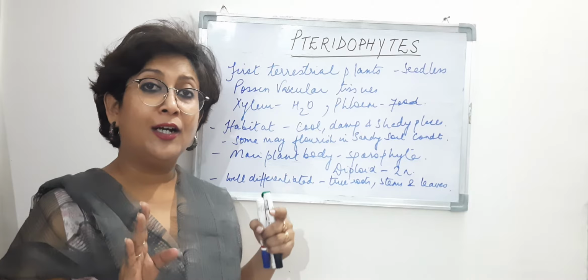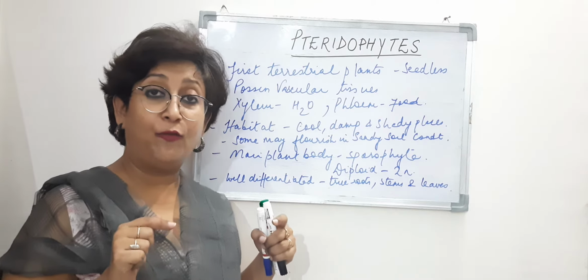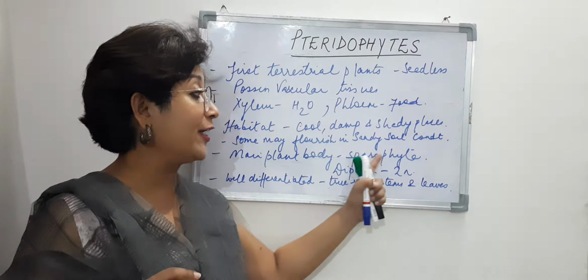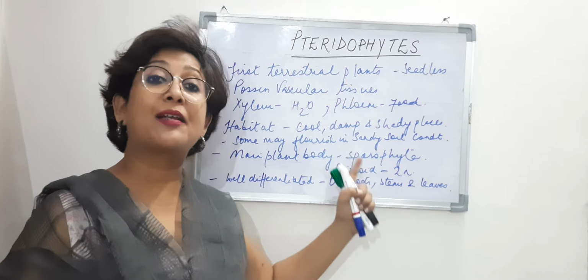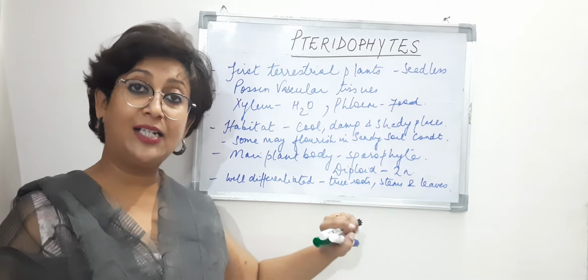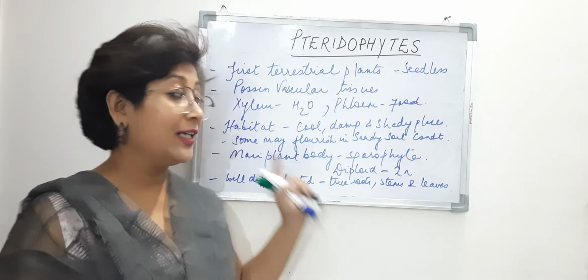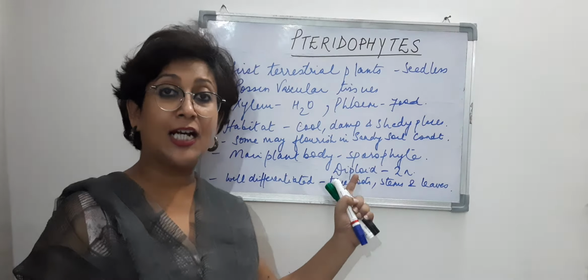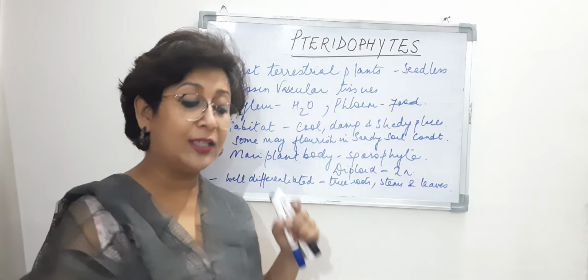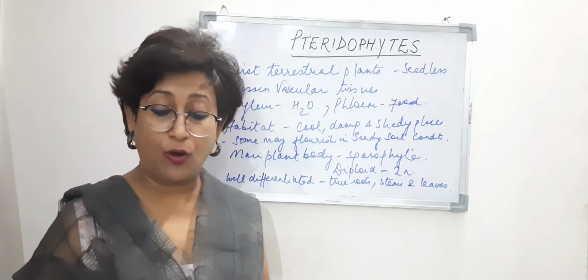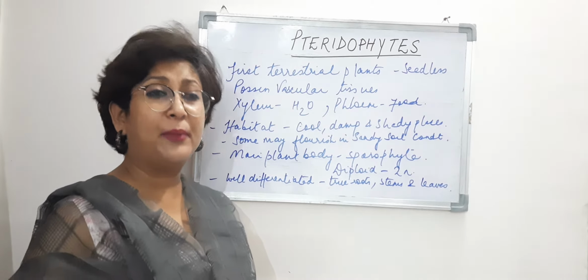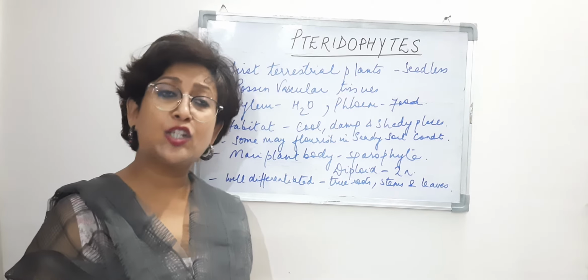If you remember, we said about bryophytes that the sporophyte is a partial parasite on the gametophyte, right? Here we are saying that the main plant body is a sporophyte. So the gametophytic stage is also present, but the gametophyte is very small.